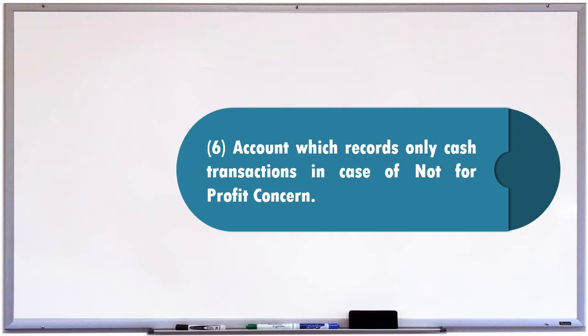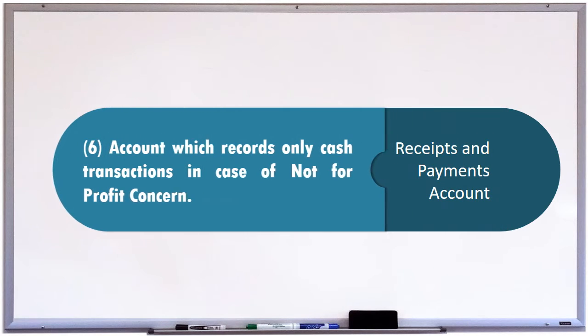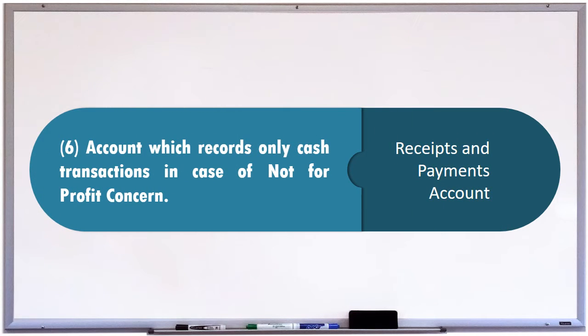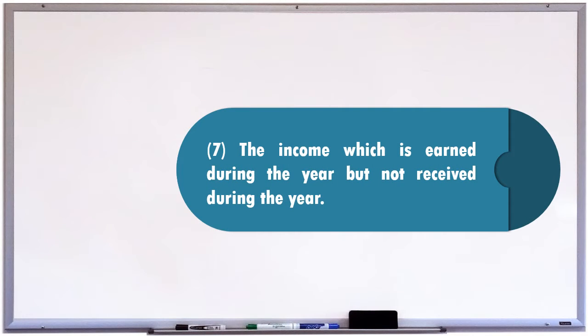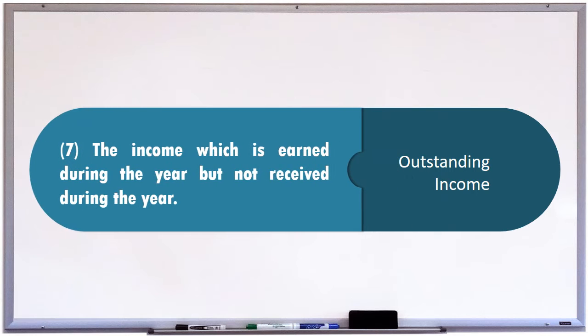Account, which records only cash transactions, in case of not-for-profit concern. And the answer is receipts and payments account. 7. The income, which is earned during the year, but not received during the year. And the answer is outstanding income.